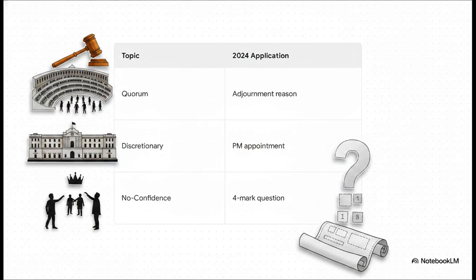For instance, they tested quorum by using lack of quorum as the correct multiple-choice reason for why a speaker would adjourn the House when only 50 out of 550 members showed up. They tested the president's discretionary power with a scenario about appointing a prime minister during a hung assembly. And the no-confidence motion, that was directly tested as a heavy 4-mark short answer question. Seriously, guys, if you know the blueprint, the exam becomes completely predictable.